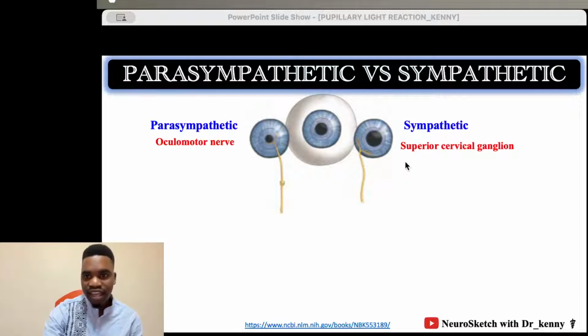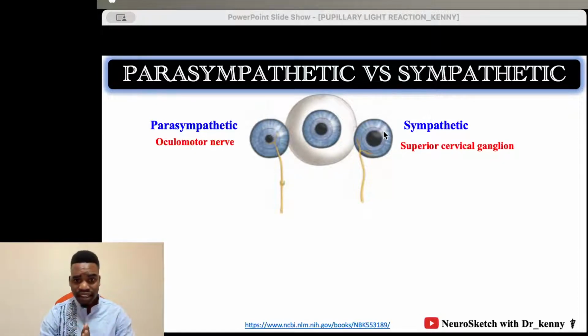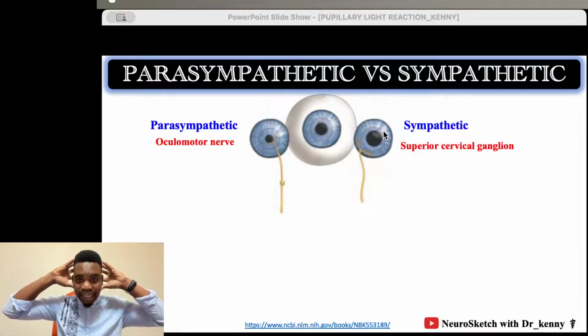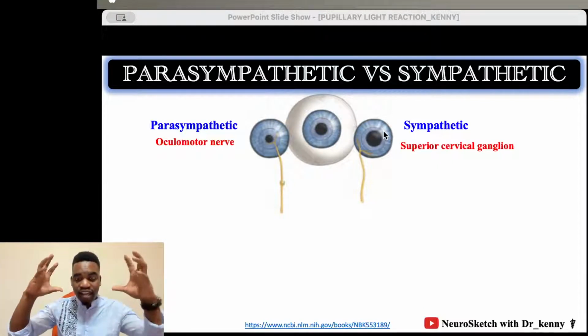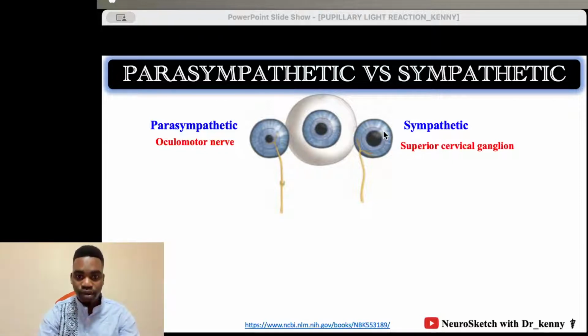And then the sympathetic is thoracolumbar. Thoracolumbar is found in the spinal cord. There is nothing like sympathetic in your head, so there is no sympathetic ganglion in your brain. And you know what a ganglion is now. It's coming from the cervical all the way to the lumbar part of the spinal cord, so it's known as the thoracolumbar. We have a separate discussion about that, don't worry.